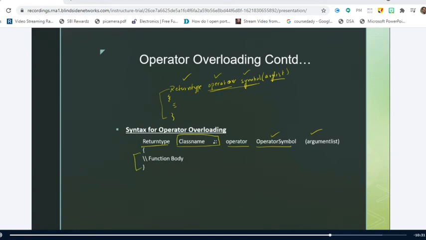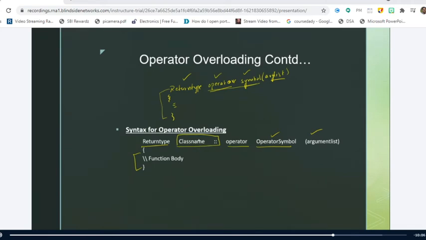Everything is similar, but when we define the operator function outside the class, we should say to which class this operator function belongs to. So we should mention to which class it belongs. Therefore, that is done by making use of the scope resolution operator as well as the class name. Is it clear?